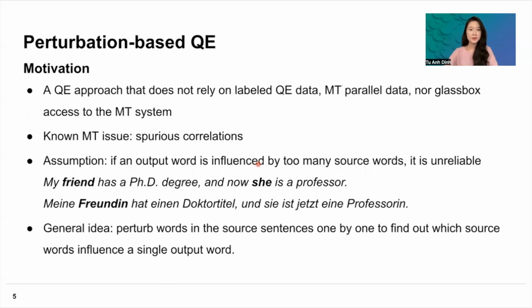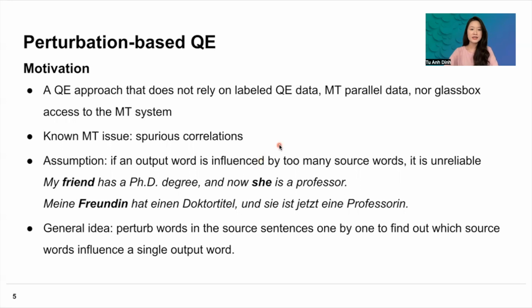Therefore, in this work, we propose perturbation-based QE. We attempt to have a quality estimation approach that does not rely on labeled quality estimation data, nor machine translation parallel data, nor glass box access to the machine translation system. The motivation of our approach is a known issue of recent day machine translation systems, which is spurious correlation. So when the machine translation system is uncertain on some output, it would rely on some spurious correlation learned from the training data in order to make a decision.